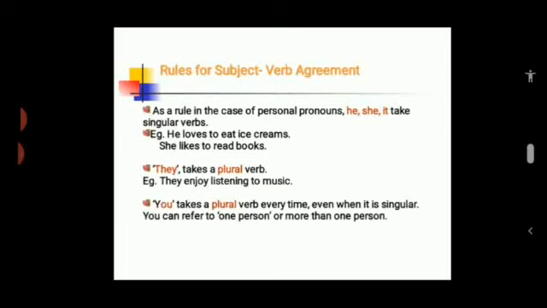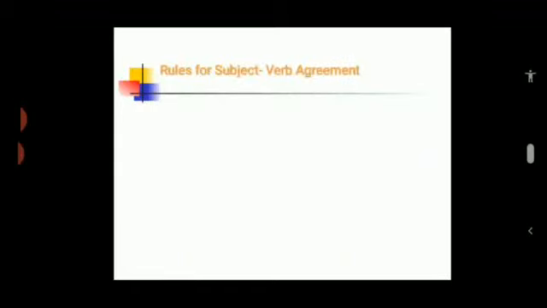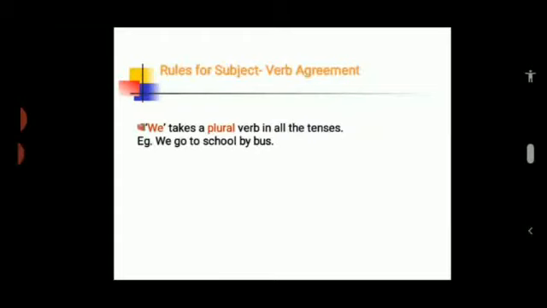You takes a plural verb every time, even when it is singular. You can refer to one person or more than one person. For example, you eat very little. We takes a plural verb in all the tenses. For example, we go to school by bus.